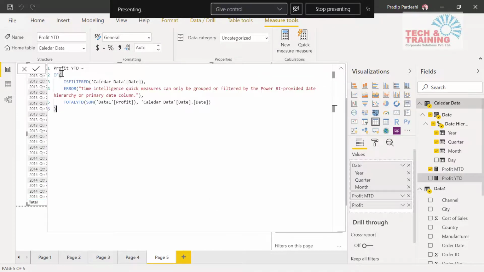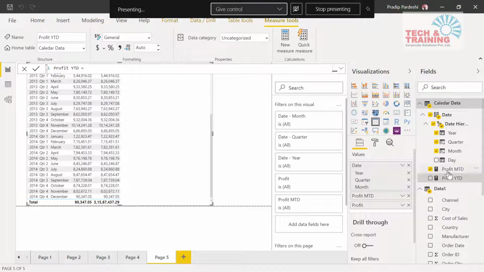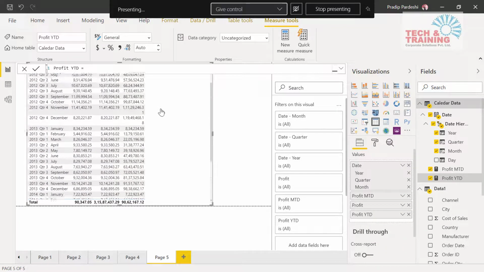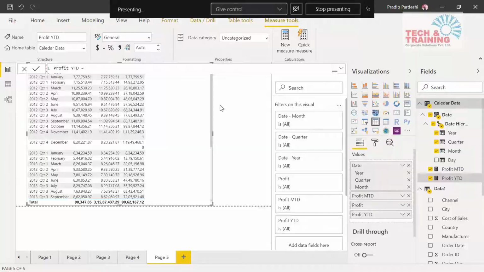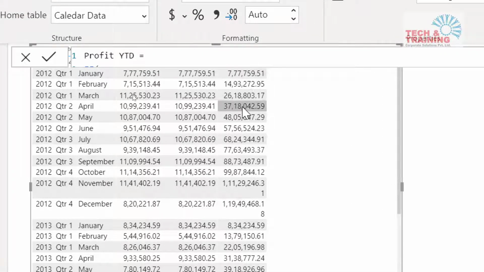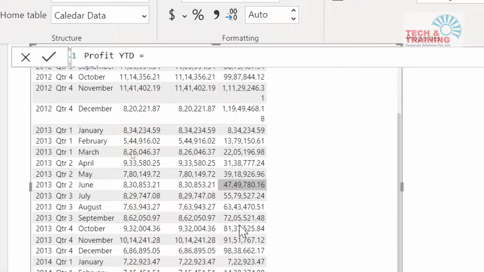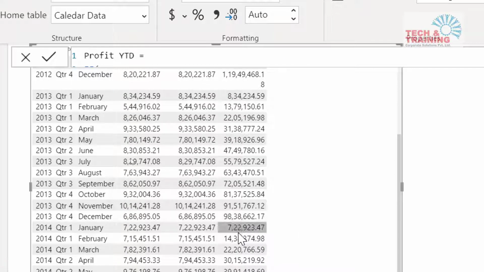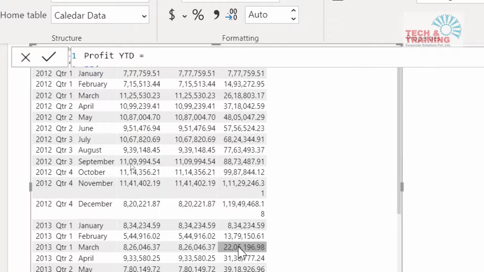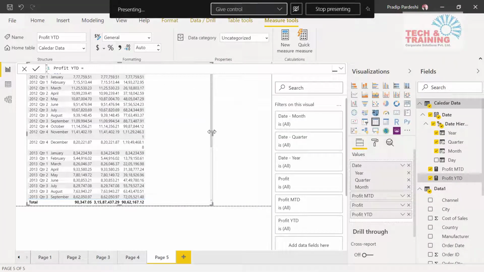See, automatically Power BI now gives me the YTD formula. It is using profit YTD, and here is the total YTD function that it has used. Yesterday I also used the same function, if you remember. So it has given me YTD. Let me go ahead and show YTD here. This is nothing but the YTD value. From January it starts and goes on till December, and then in January it restarts, and it goes on till December of that particular year. That's how we can calculate YTD.